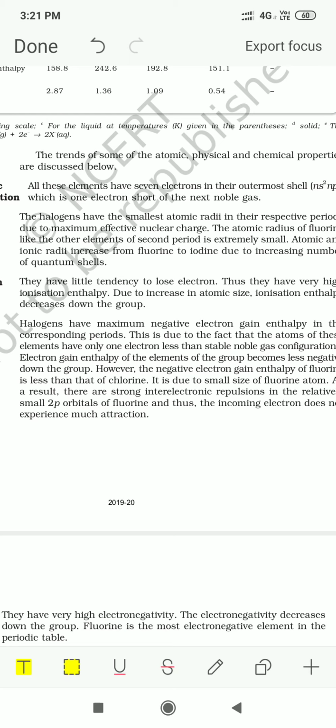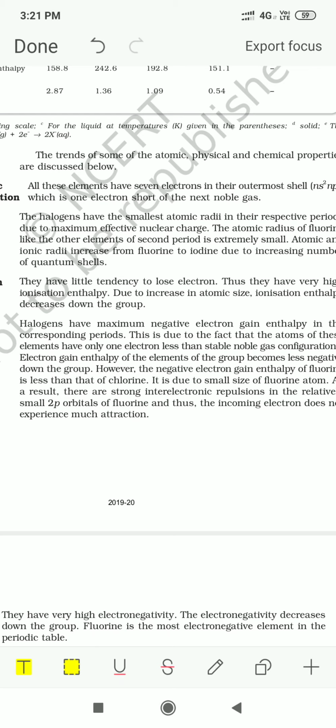The first element shows behavior which is not seen in the rest of the elements of the group, and fluorine also behaves in a similar manner. The electron gain enthalpy of all the elements is large on the negative side, because if they gain an electron, a large amount of energy is released.